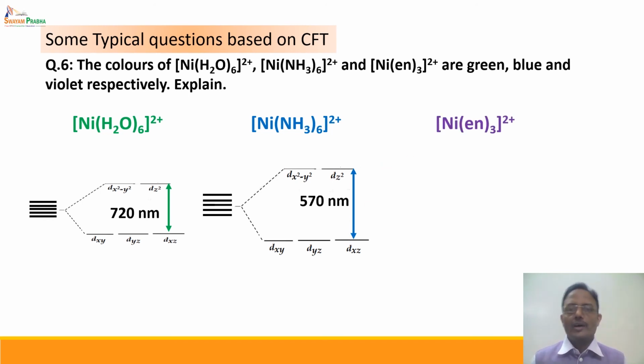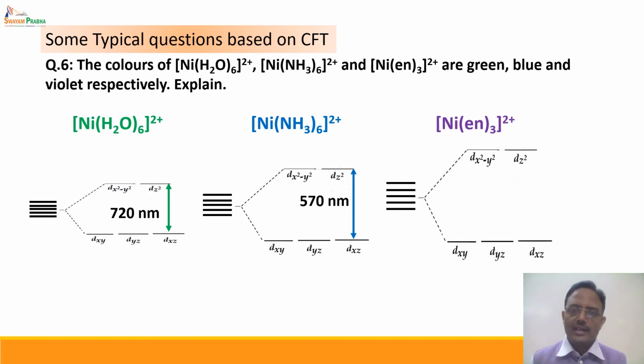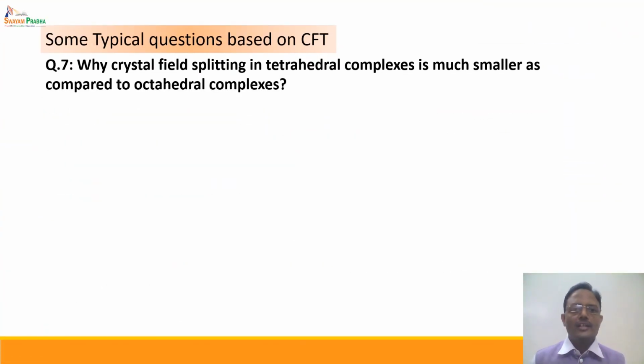In the third complex, you have the ethylenediamine ligand, or in the IUPAC system we call it ethane-1,2-diamine type of ligand. It is a bidentate ligand. It is a stronger ligand as compared to ammonia, and hence the crystal field splitting is still larger, and the energy required for transition from t2g to eg is larger. As a result, the absorption takes place at a still lower wavelength, 545 nanometer, which gives a violet color to the complex.